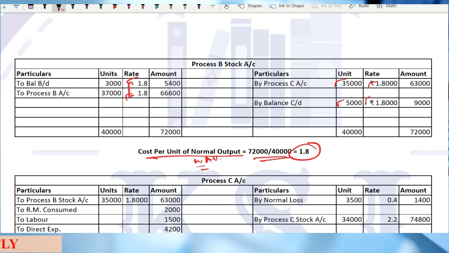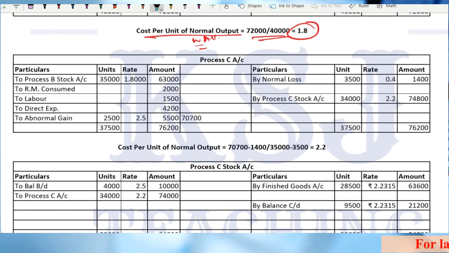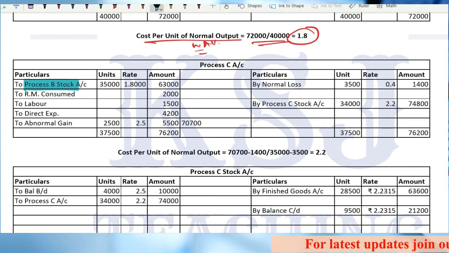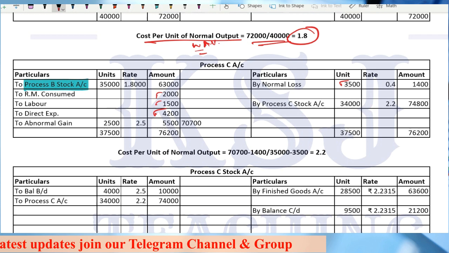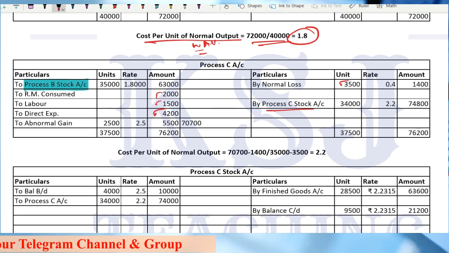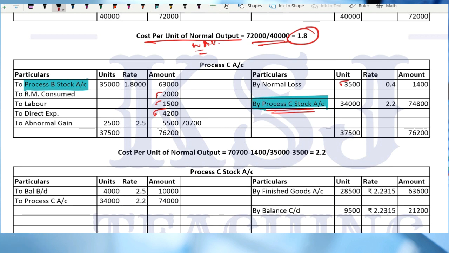Clear? So from here, what we have done is we have transferred it to the process C account, and in the process C account, we'll take process B stock account. Right? Raw material consumed, everything we are going to take. Then normal loss is there, process C stock account. Okay. So you have to be very careful with the stock account question. 34,000. Now here we have abnormal gain.